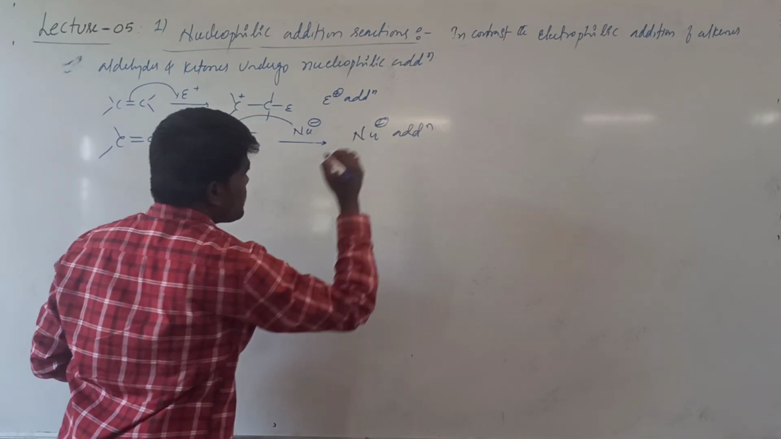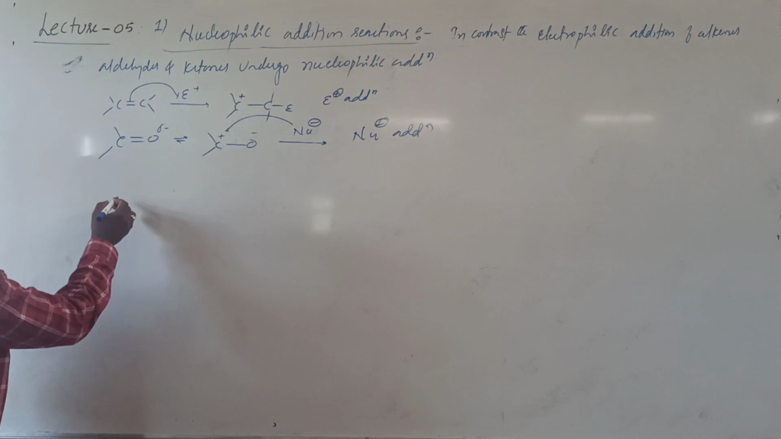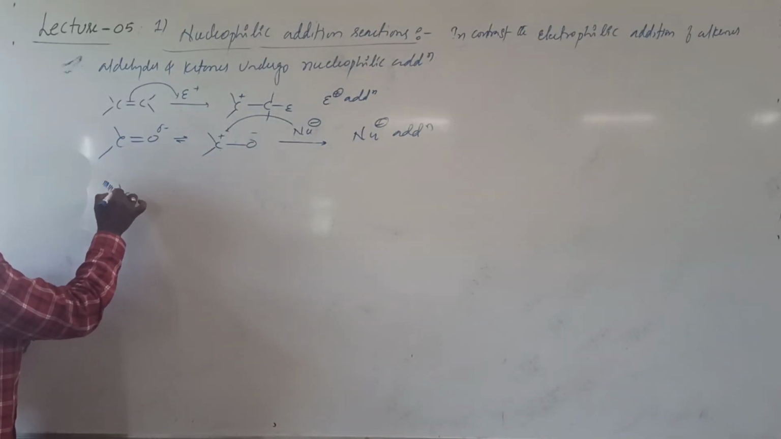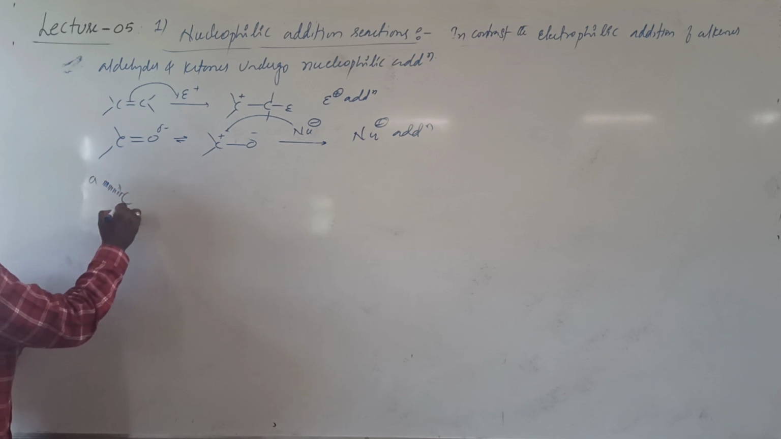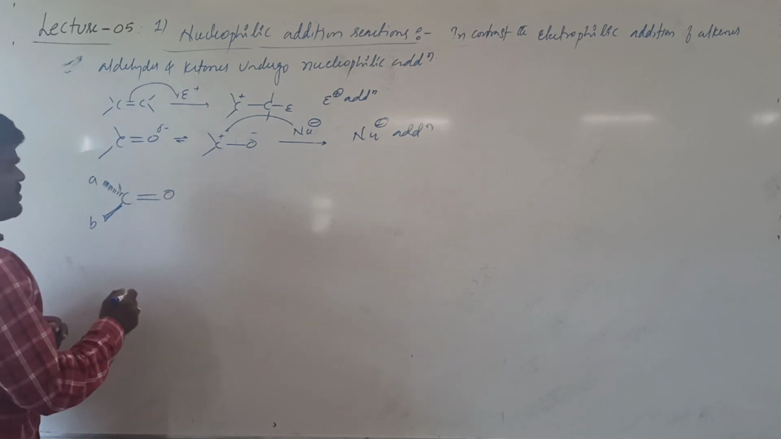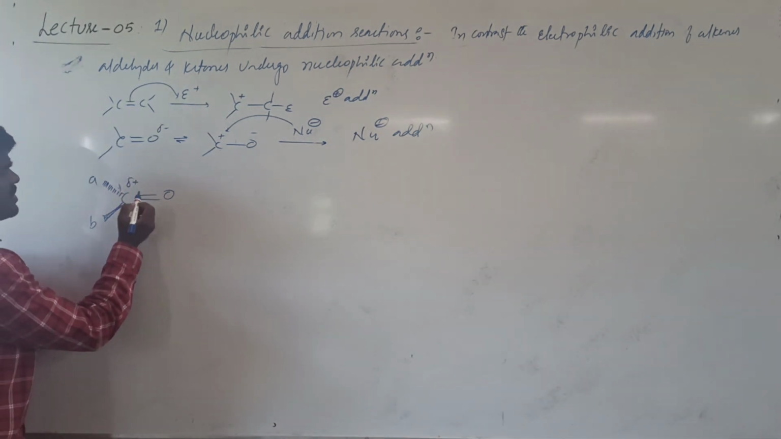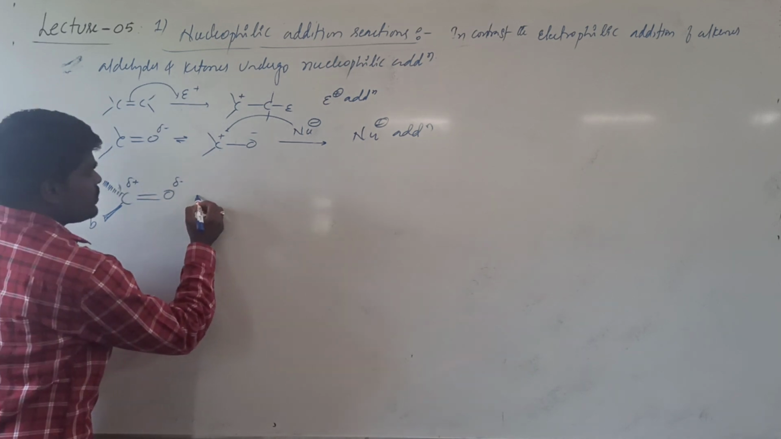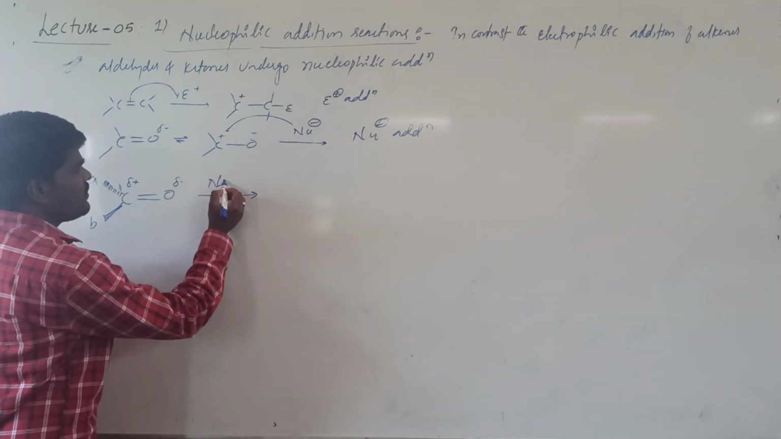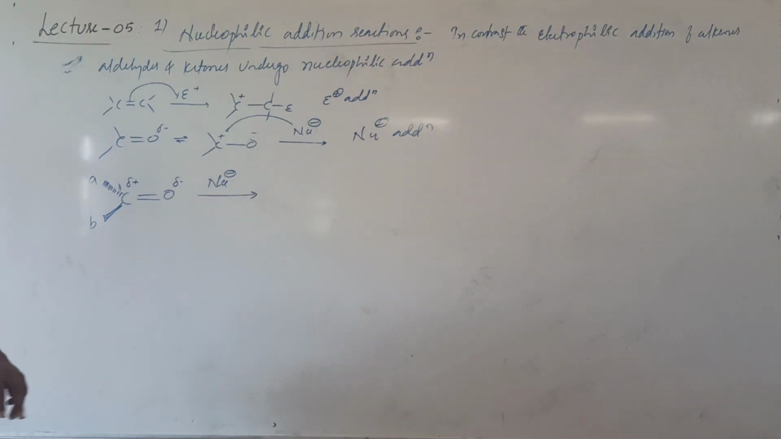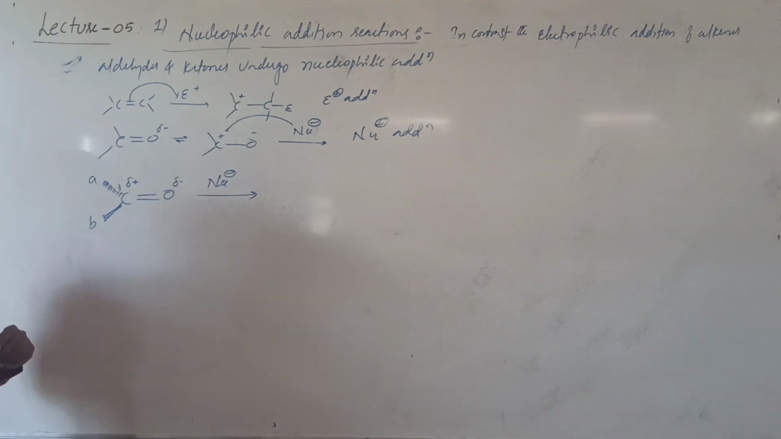Let me explain the mechanism involved in this a bit more clearly. Let me take a carbonyl group which is attached to two groups, A and B, in this manner. Here this carbon is partially positive in charge and this oxygen is partially negative in charge. And whenever you treat it with a reactive reagent, the nucleophilic part of the reagent will attack the carbonyl carbon.